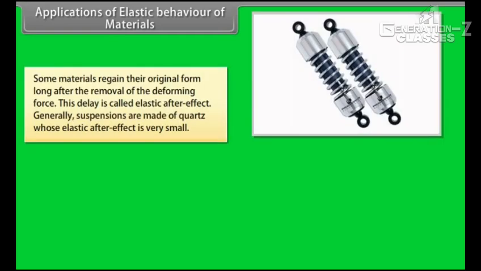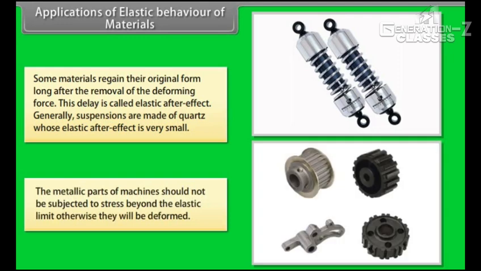Application of elastic behavior of materials. Some materials regain their original form long after the removal of the deforming force. This delay is called elastic after effect. Generally, suspensions are made of quartz, whose elastic after effect is very small. The metallic parts of machines should not be subjected to stress beyond the elastic limit, otherwise they will be deformed.